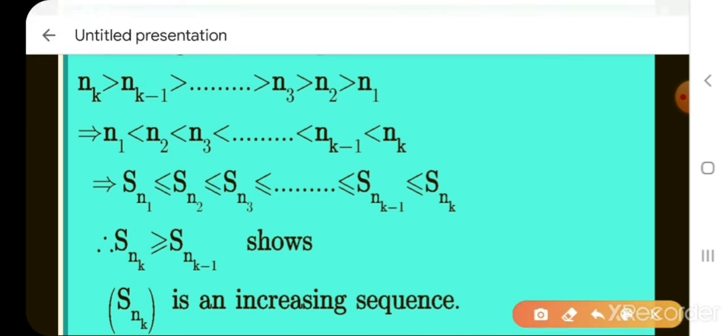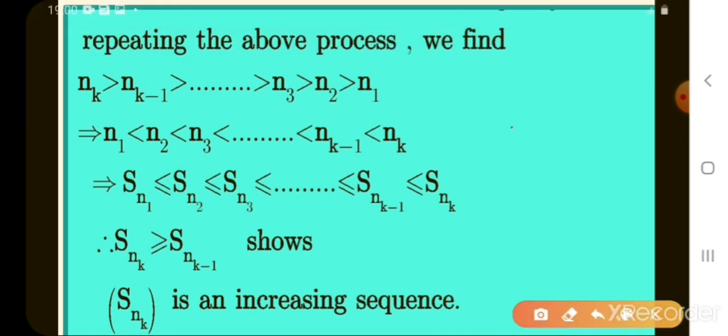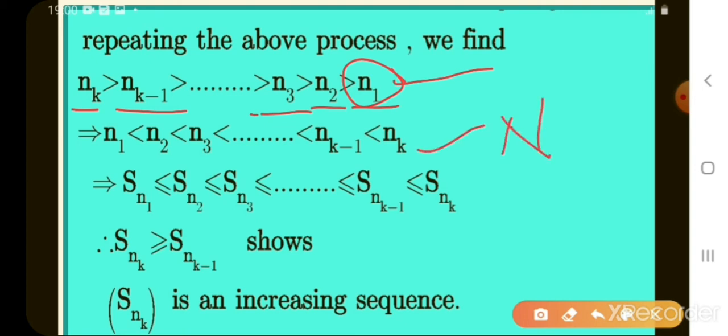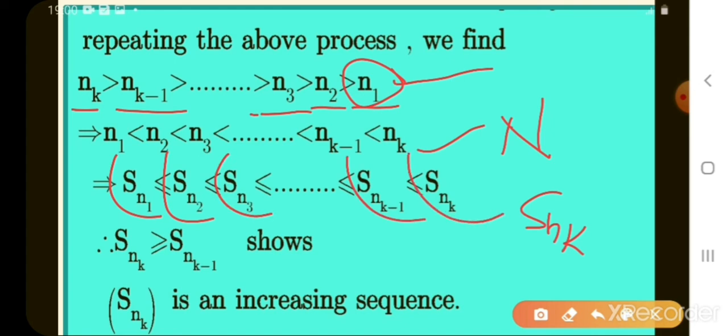Repeating the above process, we find n_k greater than n_(k-1) greater than and so on, n3 greater than n2 greater than n1. S_n1 is the least dominating term. Writing in reverse, n1 less than n2 less than n3 and so on, n_k. These are the values of capital N. Now I write the elements of the subsequence S_nk. What are the elements here? S_n1, S_n2, S_n3, S_nk and so on. What is the relation between them? Less than or equal to, less than or equal to, less than or equal to. That means it is an increasing sequence.